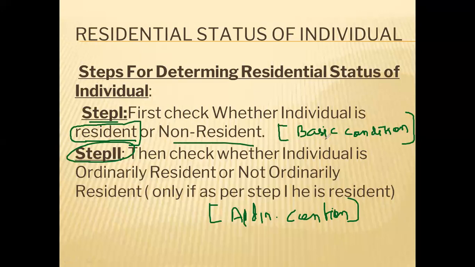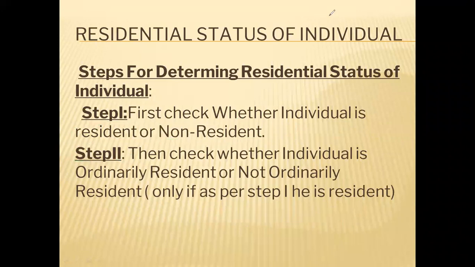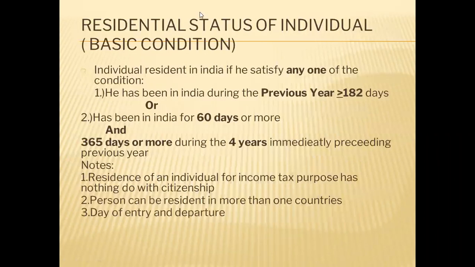Suppose by the basic condition you got the answer as non-resident, the individual is a non-resident in India. Then there is no need of going for step two, that is, the additional condition. Step two will apply only if the basic condition gives resident. So what is the basic condition? There are two basic conditions: condition number one or condition number two.